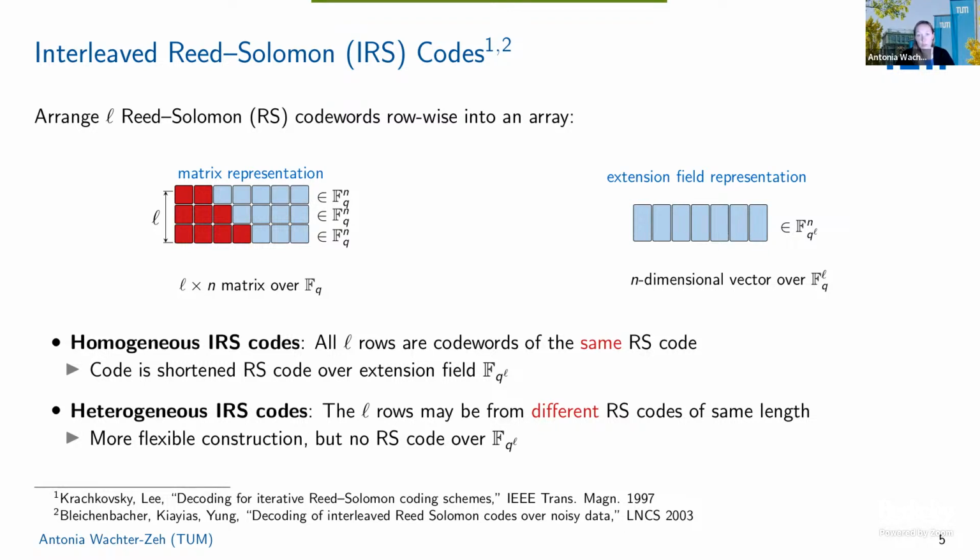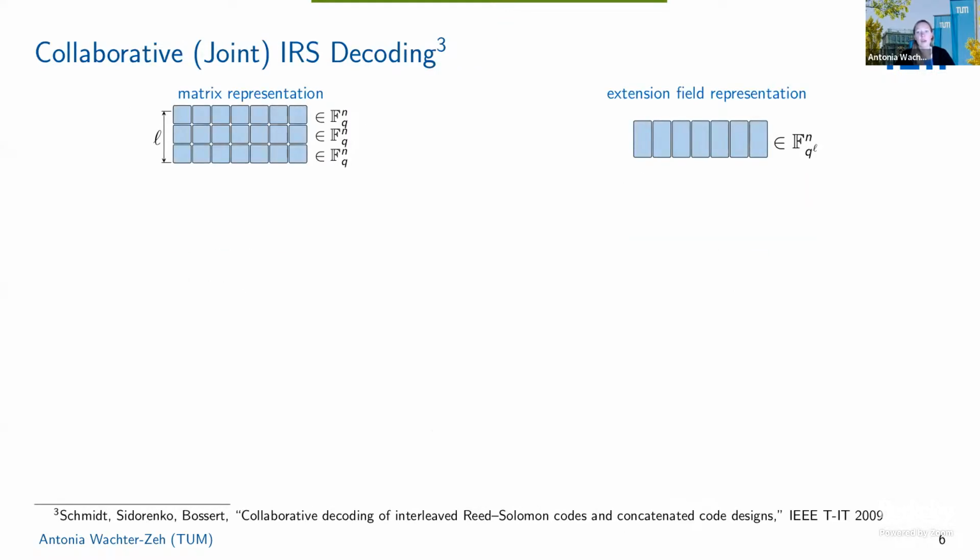But that's not so important here. Where do these interleaved codes actually make sense? They make sense if we have a special error model called burst errors, meaning that if you look at the matrix representation, whole columns of the matrix are corrupted. Of course, in the extension field, these are the elements, the symbols, of this vector.